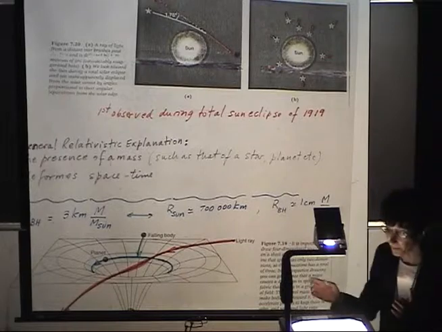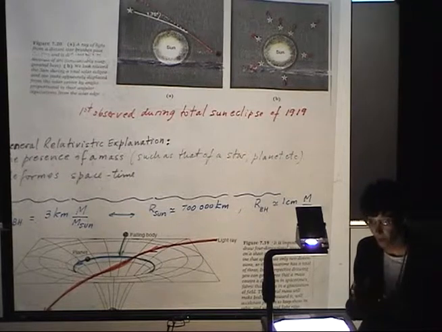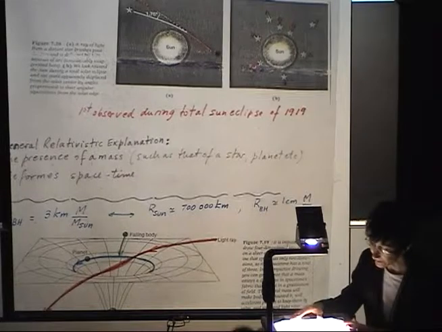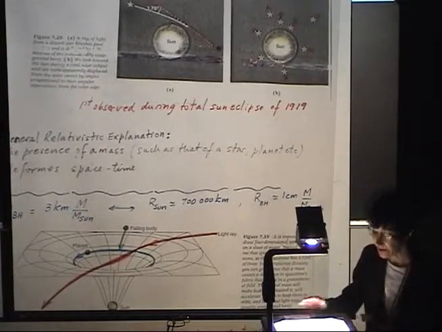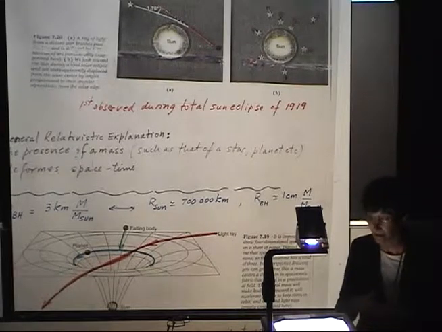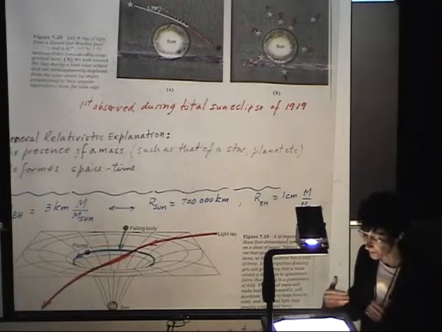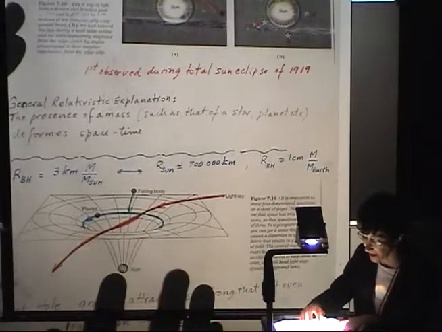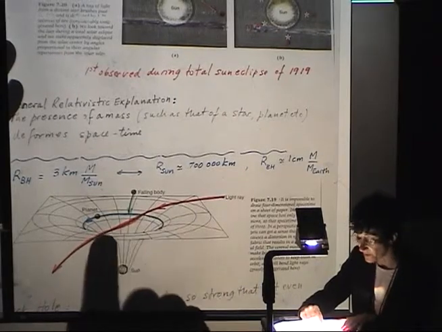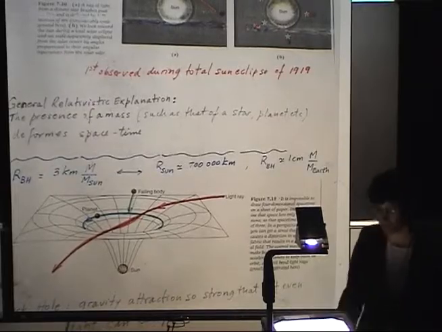Now, although we can understand the effect using the equivalence principle, general relativity goes a bit farther. In the general relativistic explanation, it's actually that the presence of a mass, such as that of a star or a planet, deforms space-time. And so it is the deformation of space-time that deforms, or actually bends, the path of particles which pass nearby.